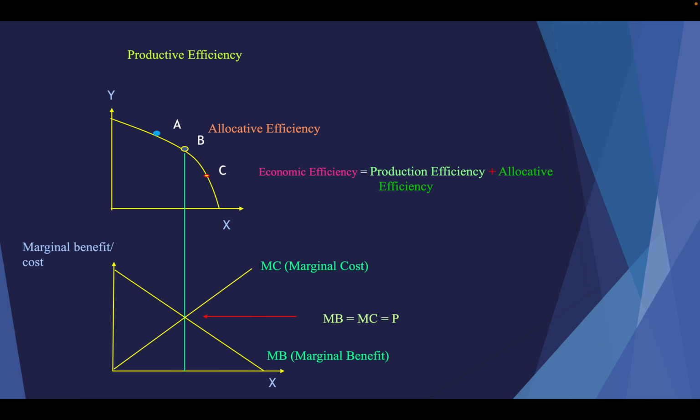That is the condition for allocative efficiency: the satisfying condition is MB equals MC equals P. And you may be asked, what is economic efficiency? Economic efficiency means both productive efficiency and allocative efficiency. Both together we call economic efficiency.